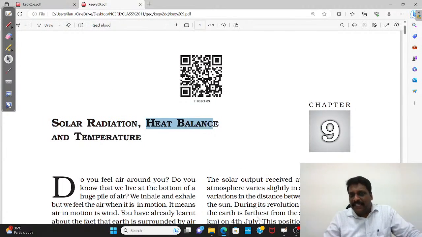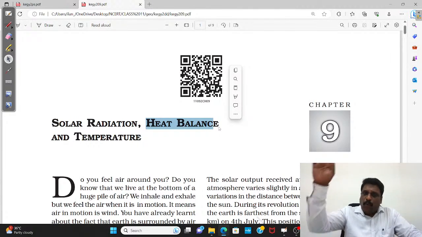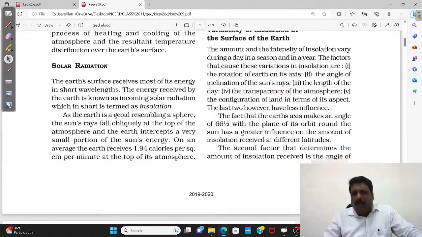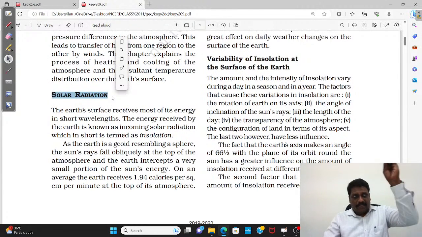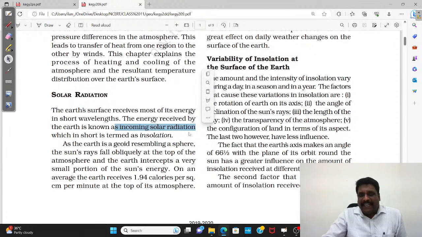Then they talk about heat balance. Heat balance is nothing but the balance between what is incoming and outgoing. Then they talk about temperature, atmospheric temperature. See, solar radiation, my friends. What is solar radiation? The solar energy that comes from the sun, you call it solar radiation. To be very precise, incoming solar radiation. This incoming solar radiation, in short, you call it what?